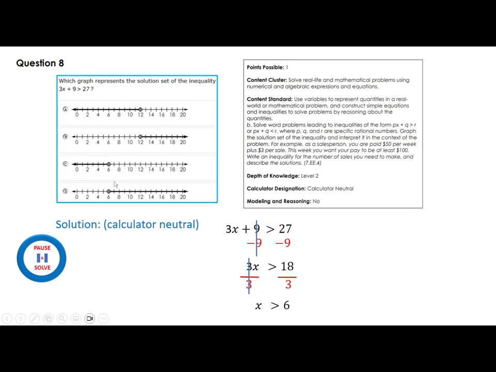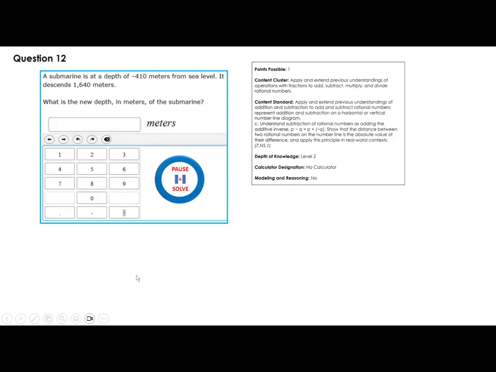So x greater than 6 is this one right there. Greater than 6, like 7, 8, 9, 10 is right here. This one is x less than 6. This one here is x greater than 12. This one here is x less than 12. So that's your answer, x greater than 6.